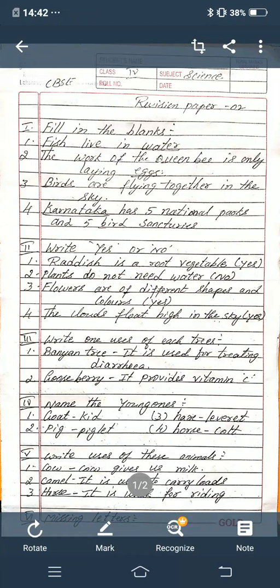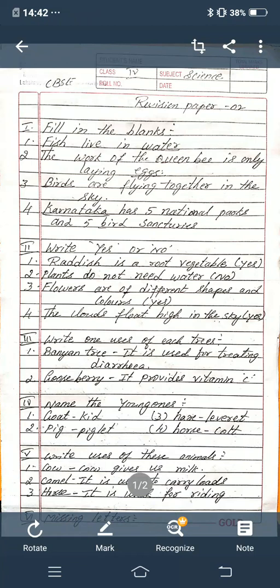This is science revision paper number 2. In the last week we had sent revision paper number 1. I think all of you have received it and practiced in the rough note. If you have not practiced, please practice in the rough note 3 or 4 times. Now you are receiving revision paper 2. This also you practice in the rough note 3 or 4 times. Okay children, now I am going to read revision paper number 2. All the mains, listen carefully.